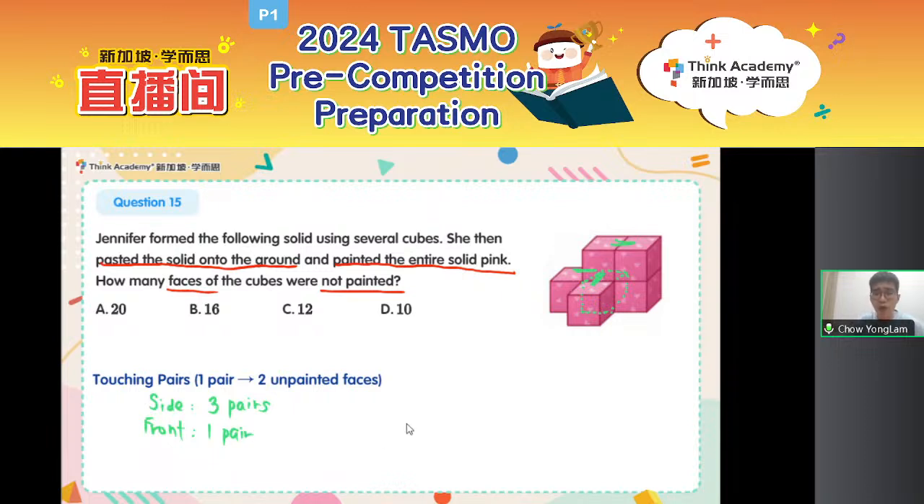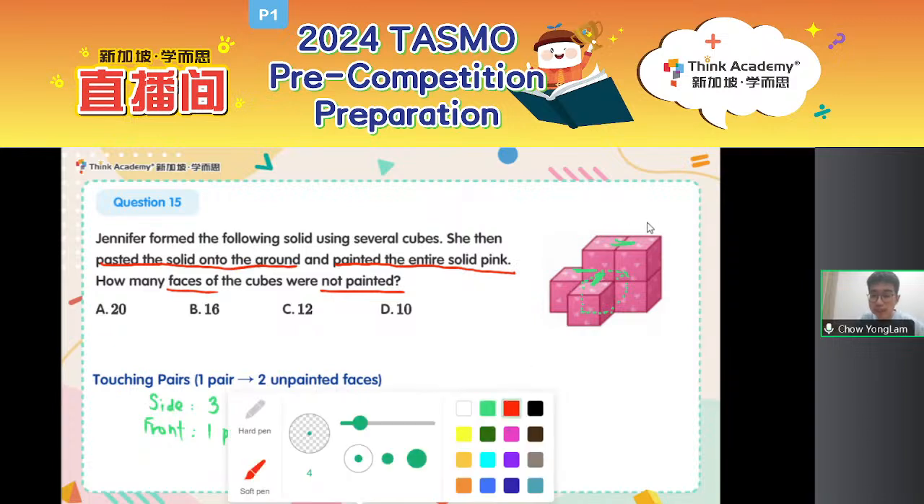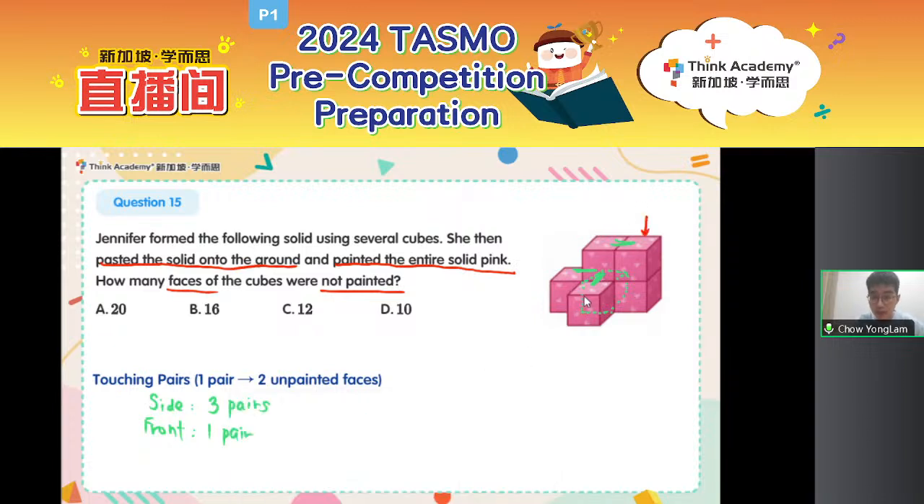Okay, and how about from top to bottom? You can stack the cubes together, right? These two are also touching faces. You also have touching pairs from top to bottom. How many are there? You just need to count how many towers are there with more than one cube. Take a look at these two cubes. They are touching each other from top to bottom, right? So there will be one touching pair from the top to the bottom. Is there another tower with two cubes? Just next to it, there's another tower with two cubes. So from top to bottom, there are two touching pairs.